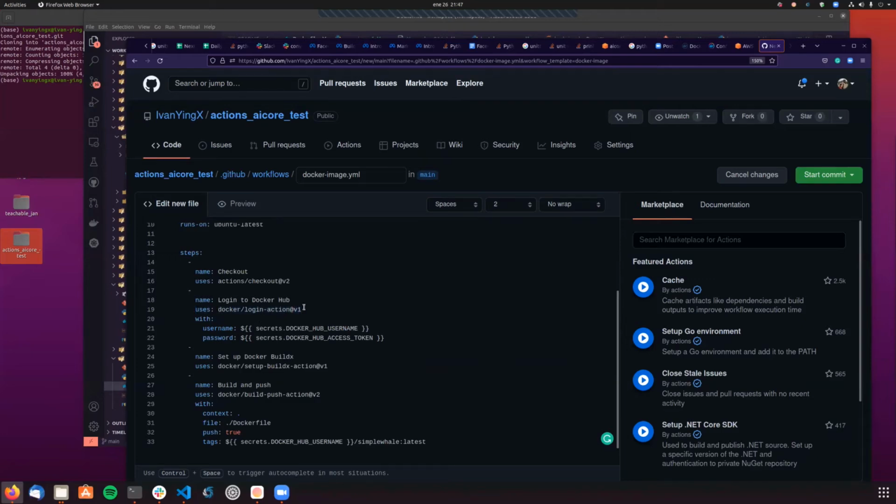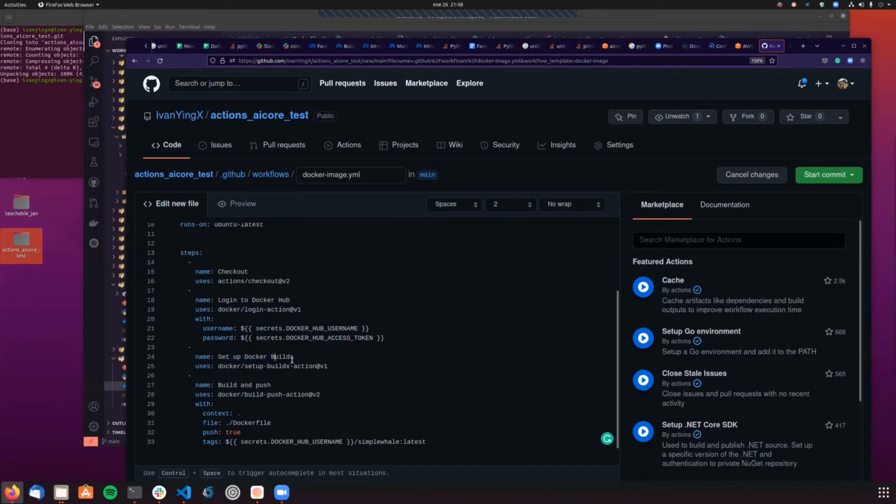This is basically the first release, and this is going to give us access to our Docker Hub account. You can see that it is using the username and the password, and here it is using secrets.dockerhub username. So that's the value, or it's going to be replaced by the value that we have just given to it in the secrets section.